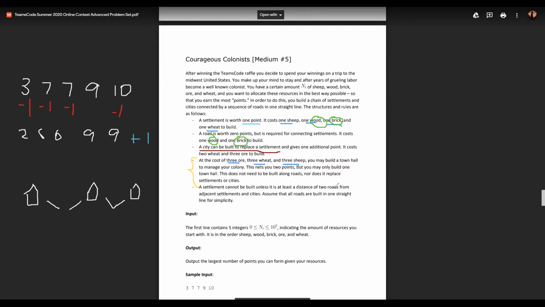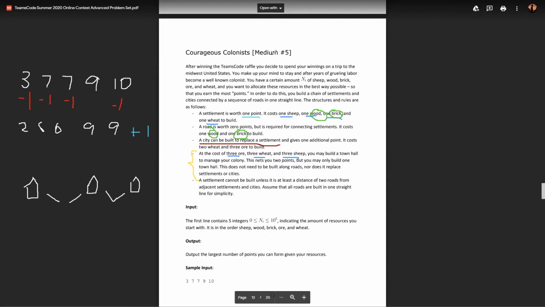And then each time you do that, you want to make sure that you subtract the resources necessary and add the points necessary. So I'm going to go over what the code looks like for this problem. Also, if you have played Settlers of Catan before, this problem is based off of that.